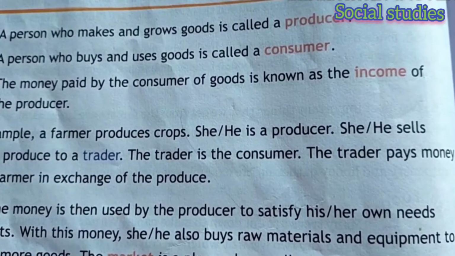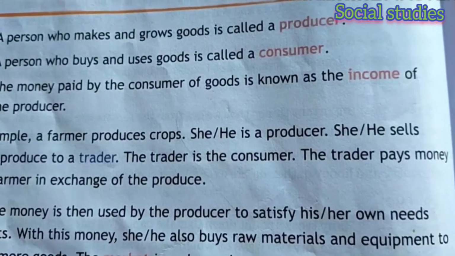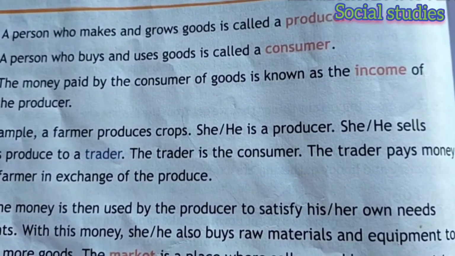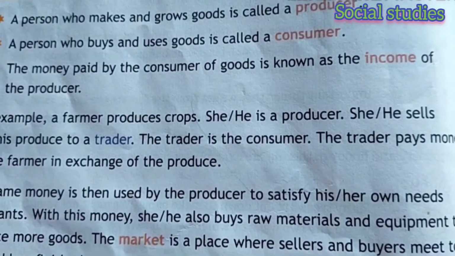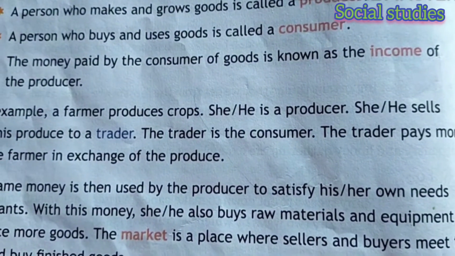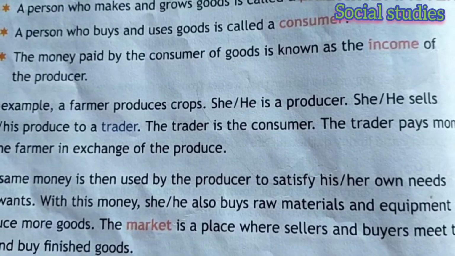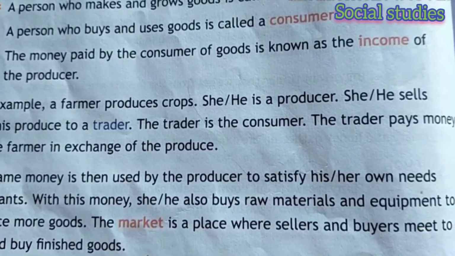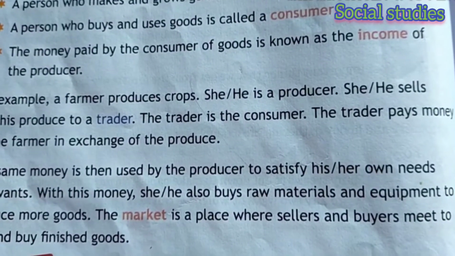Like when we go to a shop and buy our things from that shop, at that time we are consumers. The money paid by the consumer for the good is known as the income of the producer. So what is the income? The money paid by the consumer of goods is known as the income of the producer.